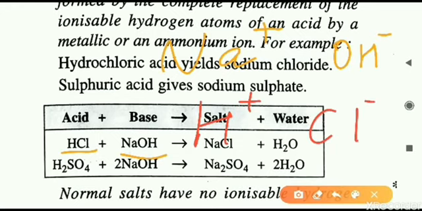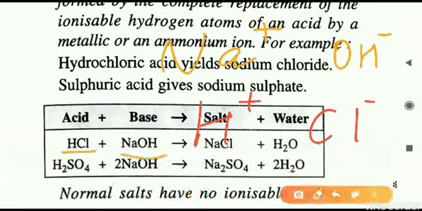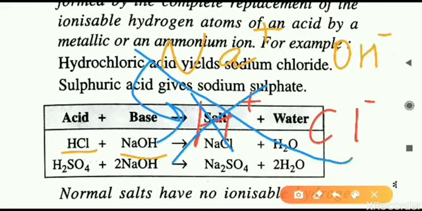Now what is happening is complete replacement of H plus: the sodium ion will replace the H plus from the acid. Na plus occupies the position of H plus, so we can say complete replacement of hydrogen takes place in the acid. So what is forming here is NaCl, because the hydrogen ions have been replaced and it is a complete replacement.